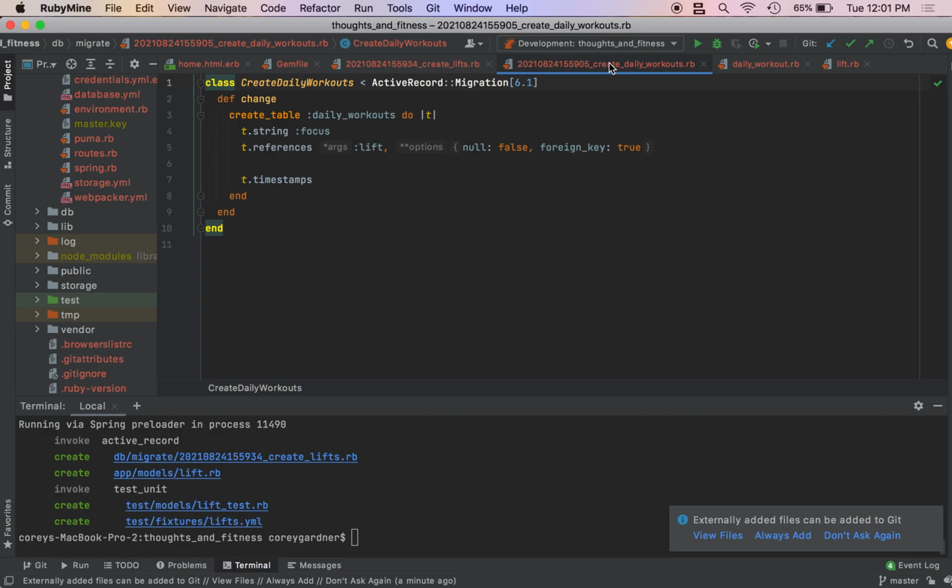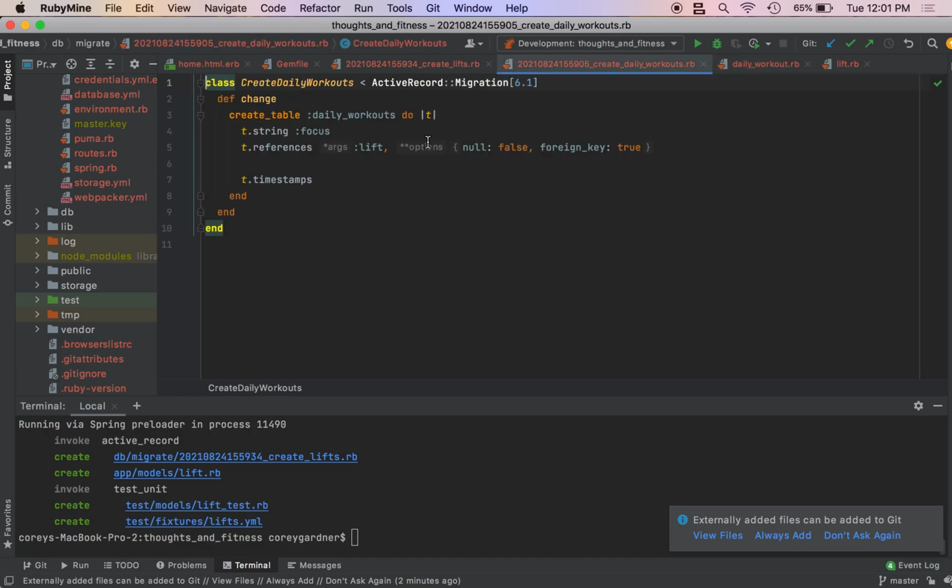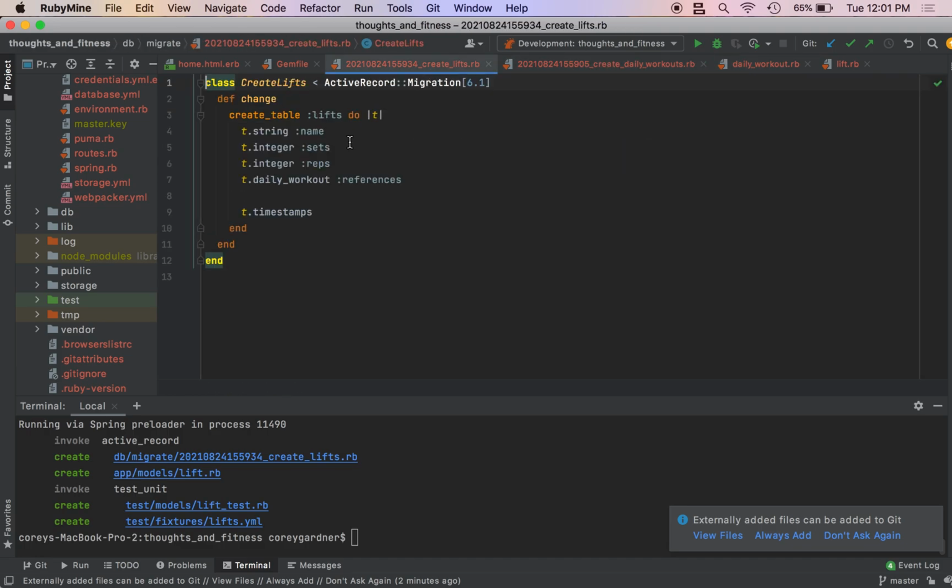Come on, where's the database? So our lift should look like this. We have its name, its sets, its reps, and it should be this.